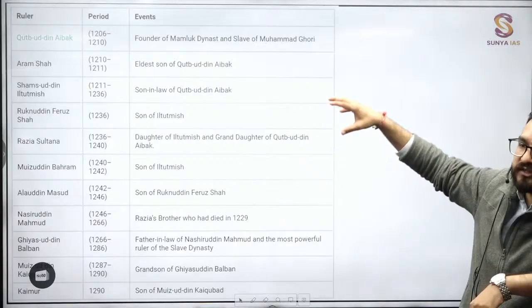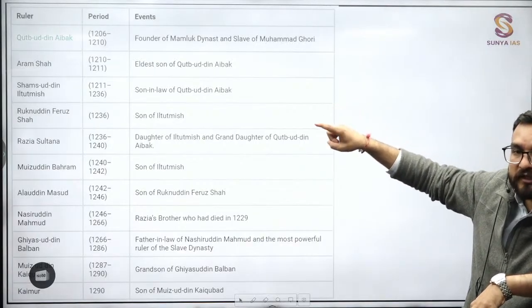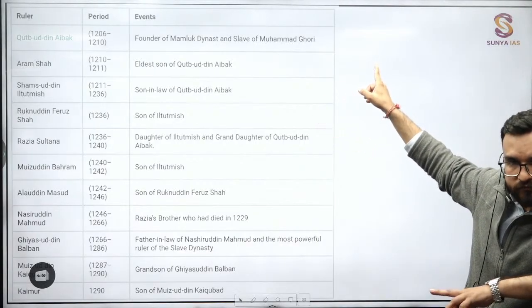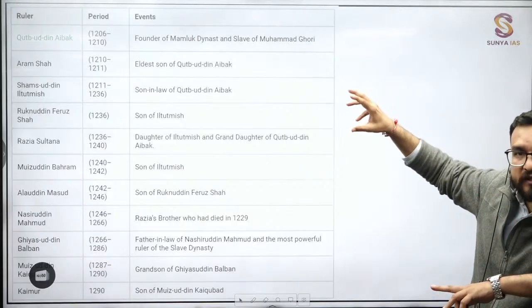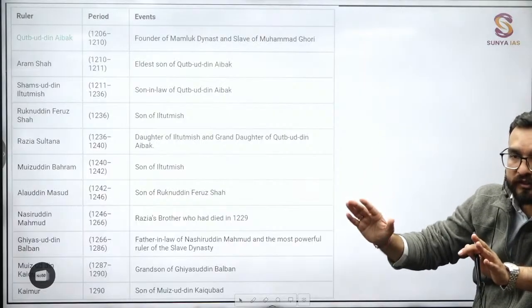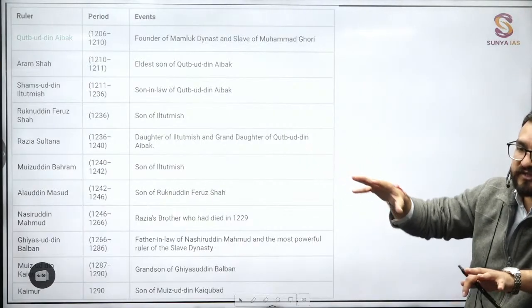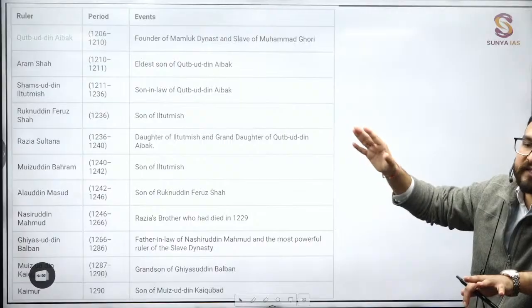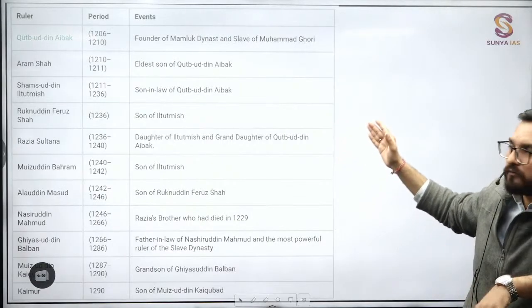So he formed this Chalisa, which later became a problem for later rulers, and the Chalisa became the kingmaker. Whenever the ruler is powerful, only then do these factions work. Otherwise, these factions play as kingmakers throughout history.